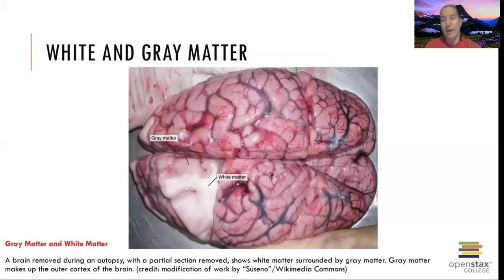So when we talk about the white matter, again, white matter is insulated. This is the white matter in this picture. The gray matter is non-insulated. So somas, cell bodies, are not insulated, but the axons are insulated. So they would be the white matter, while the cell bodies would be the gray matter.